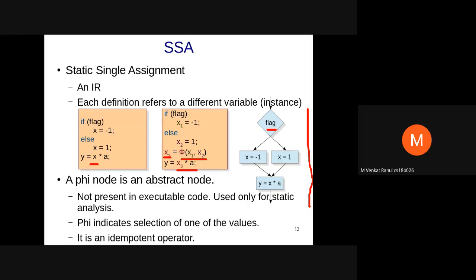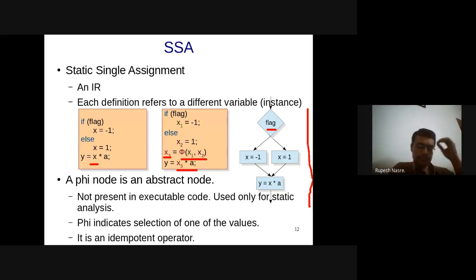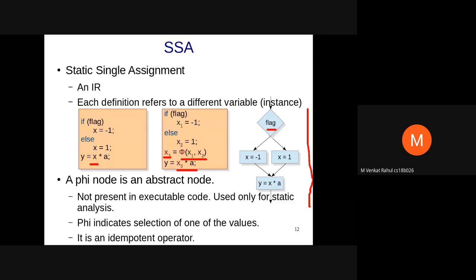Sir, how do we encode this phi into 3 address code?